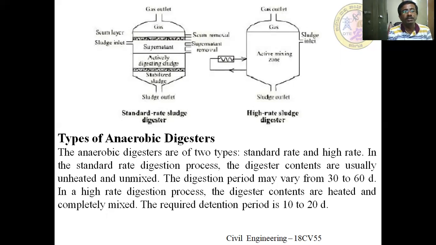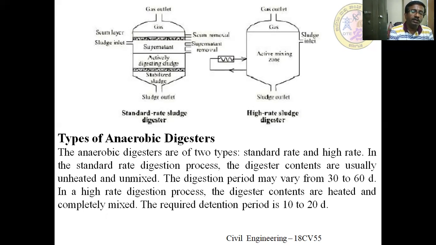Types of anaerobic digester. The anaerobic digesters are of two types. The figure shows the standard rate sludge digester as well as the high rate sludge digester. In the high rate sludge digester, an active mixing zone is there, but here in the standard rate one the mixing is not proper, and also it is a slow process.